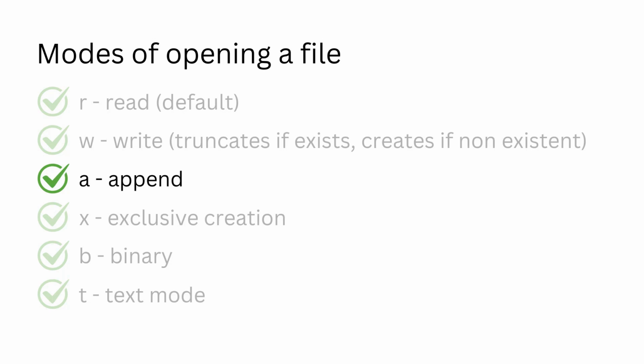This mode opens an existing file and adds data to it. It throws an error when the file does not exist. Exclusive creation mode. It creates a file for writing and throws an error if it already exists. Binary mode. This is very helpful when dealing with files that do not contain text, for example, audios, images, videos, etc. Text mode. This is the default.